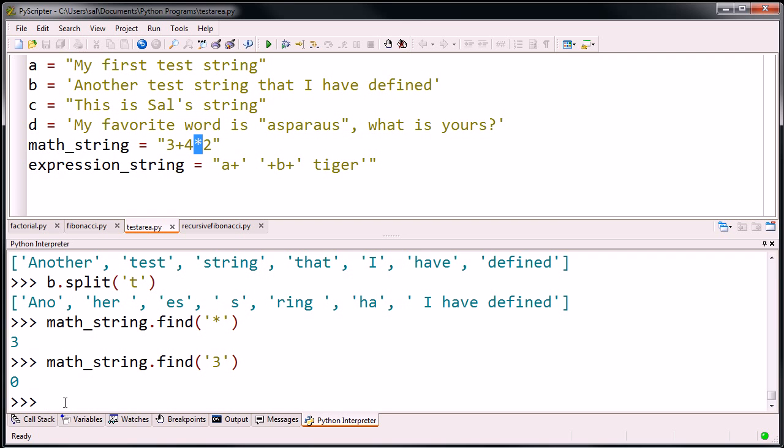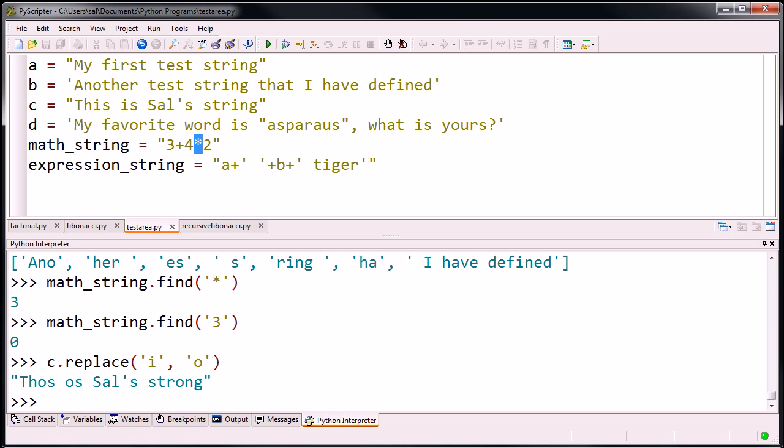Now, there's other stuff. You can replace characters. Let's take C and replace all of, and you can either look it up in a book or just do a web search. You can normally find all of the libraries for Python strings. Or if you have an IDE, integrated development environment, it'll suggest things that you can do to strings and how you do it. But let's say we want to replace in string C all of the i's with o's. Let's see what we get.